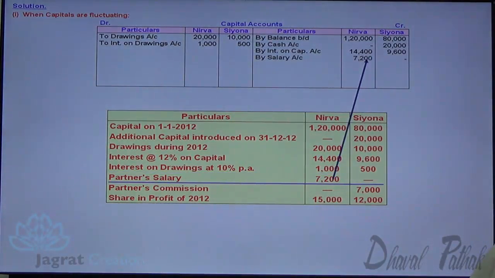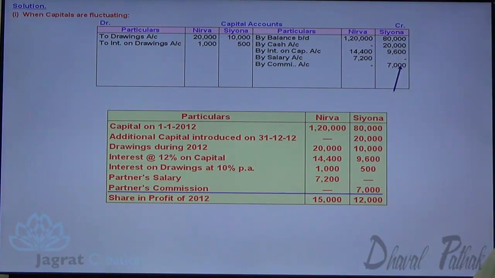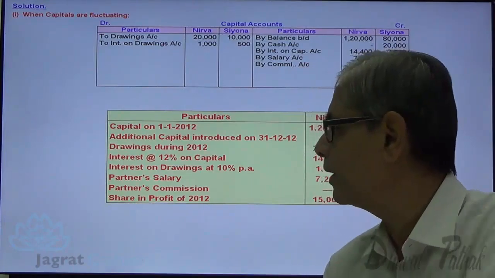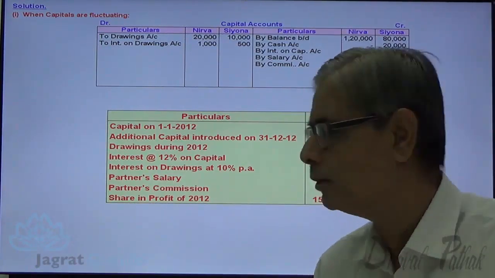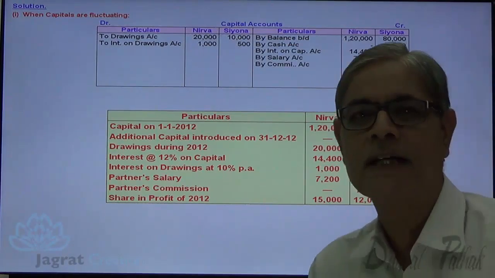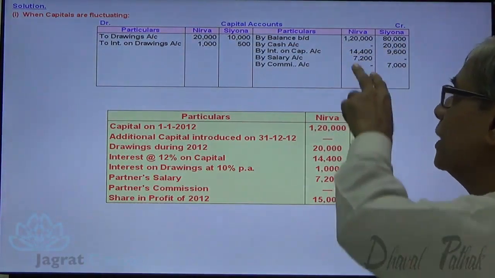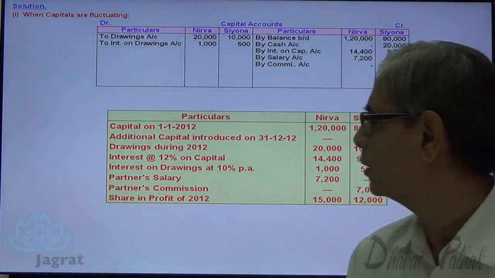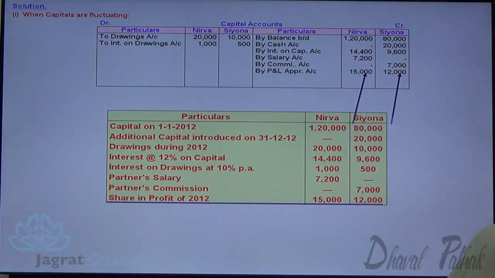So 7,200 credited to Nirva's capital account, commission 7,000 credited to Siona's capital account. Now at the end of the year, whatever the profit left after giving all these things is a divisible profit that is distributed between partners in the ratio of 15,000, 12,000, that is 5:4. And this profit also increases their investment in the firm, so it is credited to the capital account of the partner. This is how capital account gets maintained under floating capital method or fluctuating capital method.